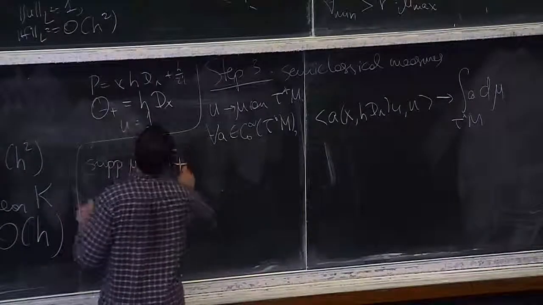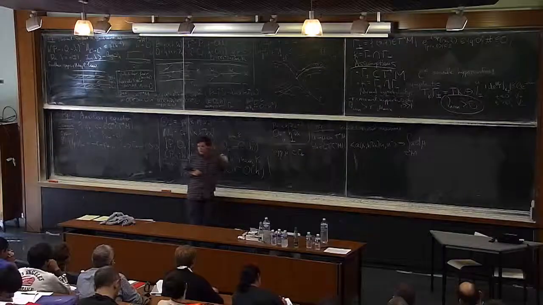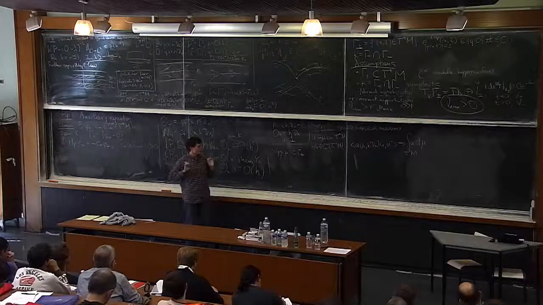has to lie on gamma plus because of this statement, because of step 1, because your U is small outside of gamma plus.